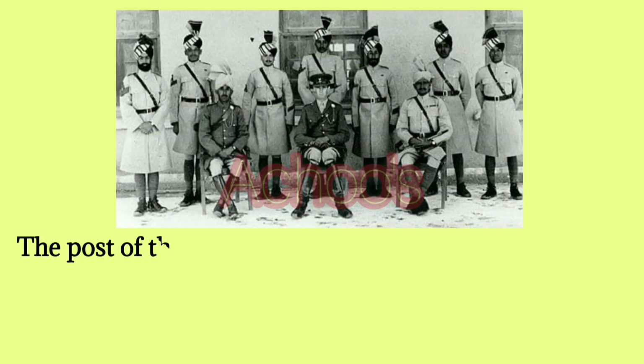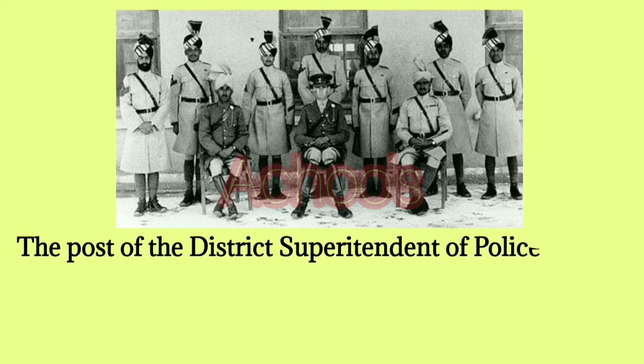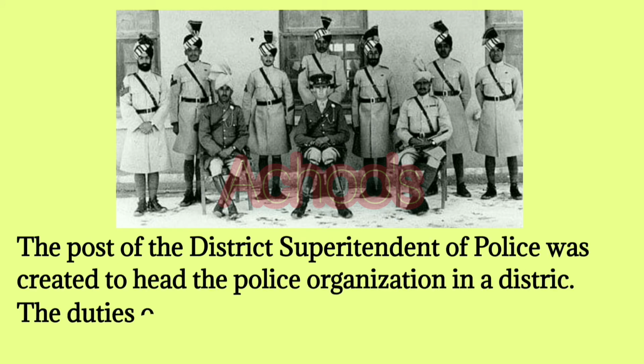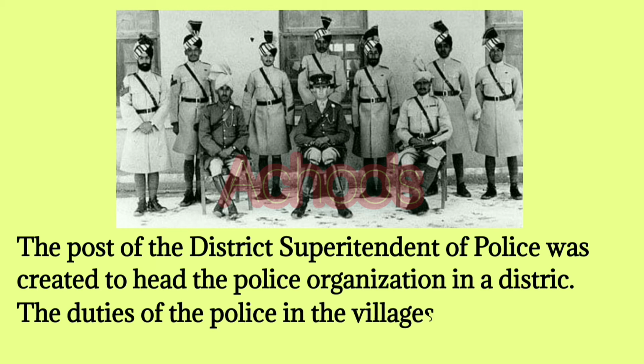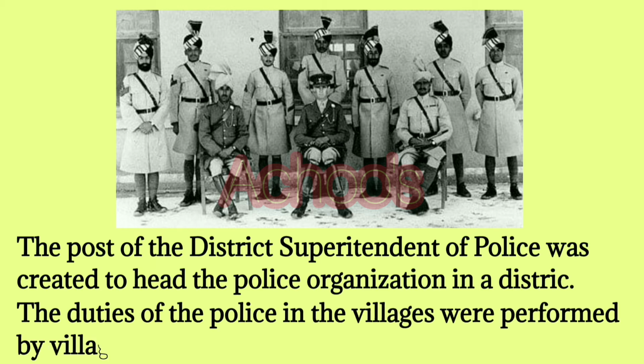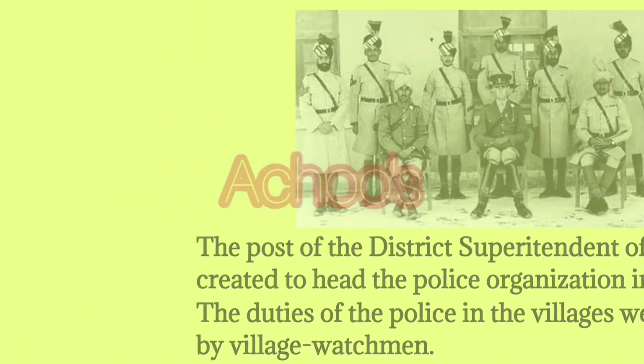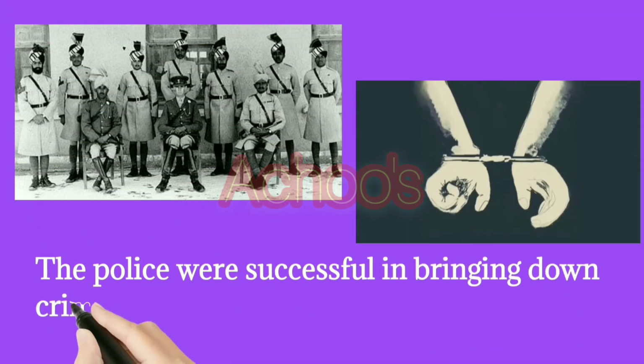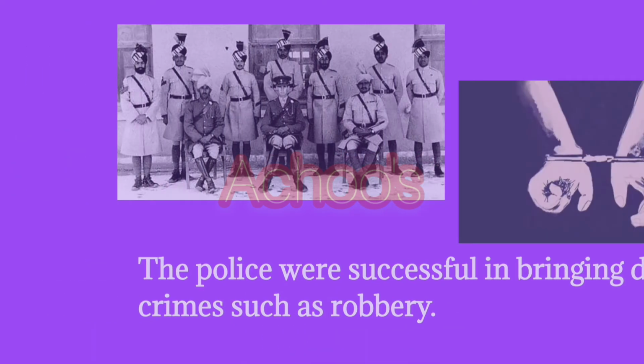The post of the district superintendent of police was created to head the police organization in a district. The duties of the police in the villages were performed by village watchmen. The police was successful in bringing down crimes such as robbery.